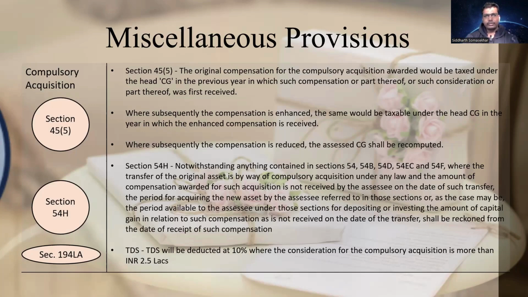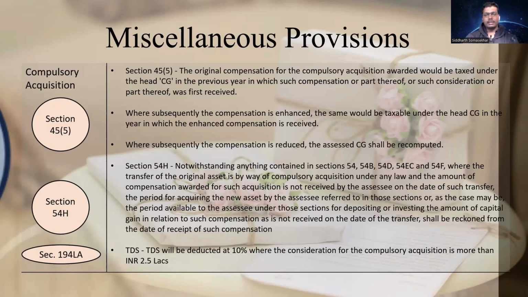Then there is section 54H. What 54H says is, compulsory acquisition is nothing but a transfer of the capital asset wherein you get a gain. Now, sections 54, 54B, 54EC, 54F, all these sections say that from the date of transfer, if you reinvest in another capital asset within 1 year before or 2 years after, or 3 years after in case of construction, then the capital gain would be exempt.